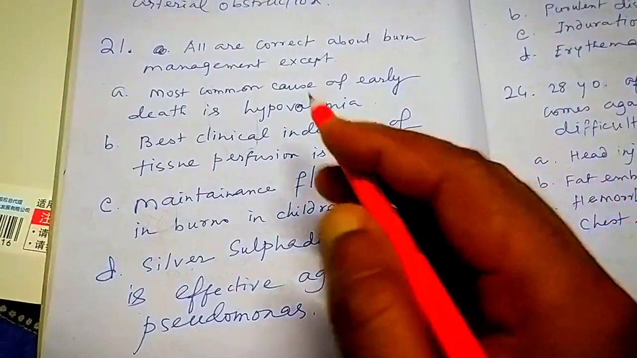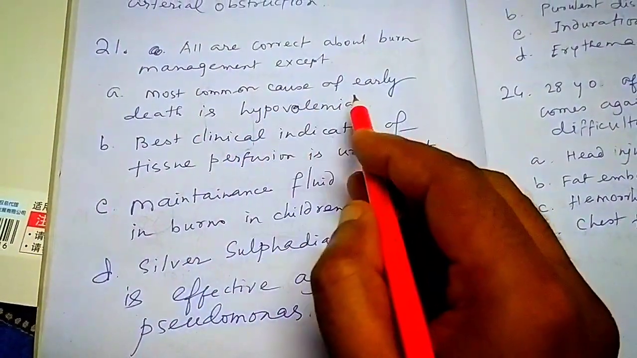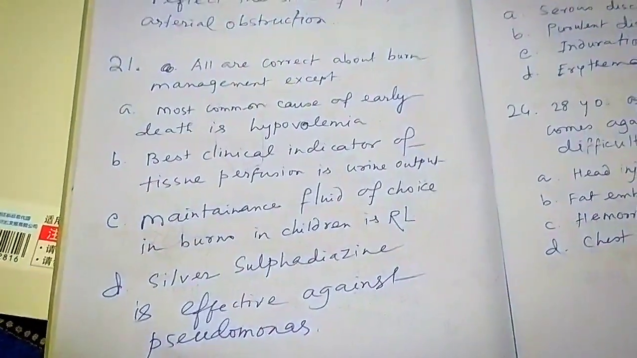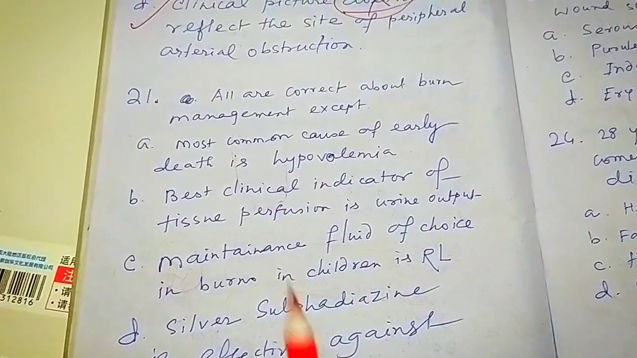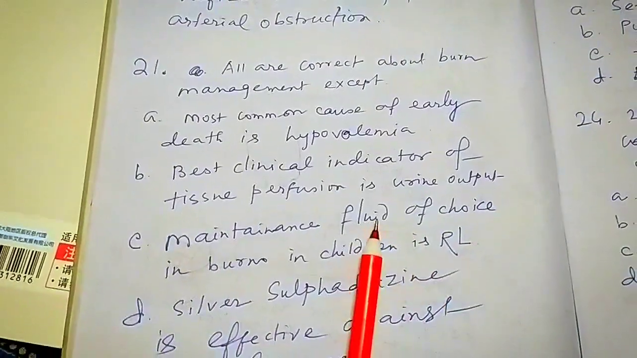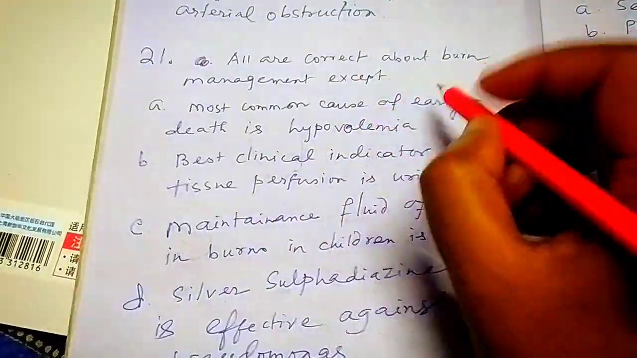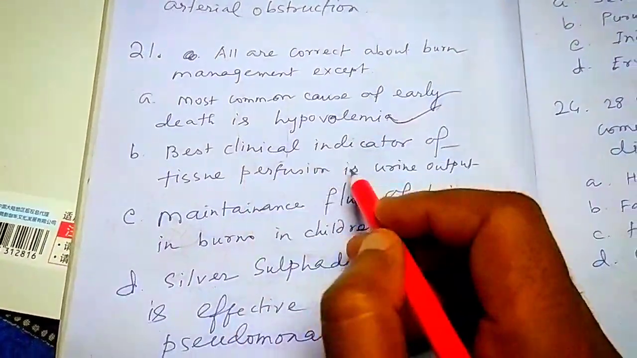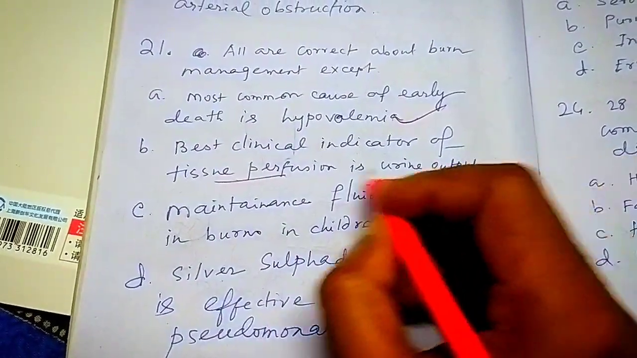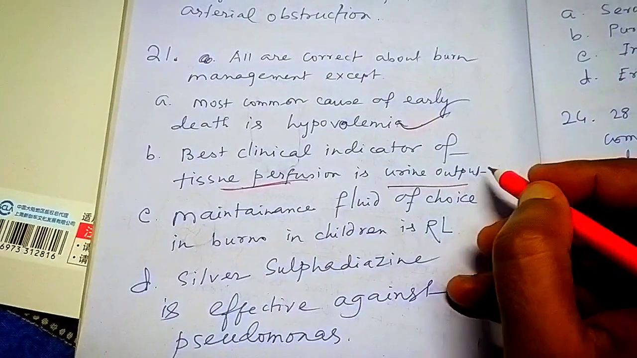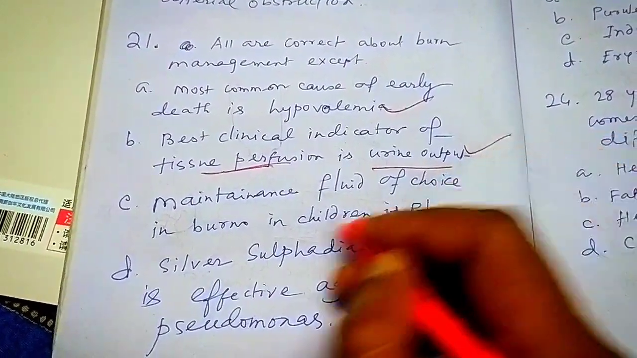So all these are burn management except. Most common cause of early death of burn is hypovolemia. Yes, hypovolemia is the most common cause. This is correct, okay. Best clinical indicator of tissue perfusion is urine output. Yes, tissue perfusion, how much it is there, we can understand by urine output, correct.